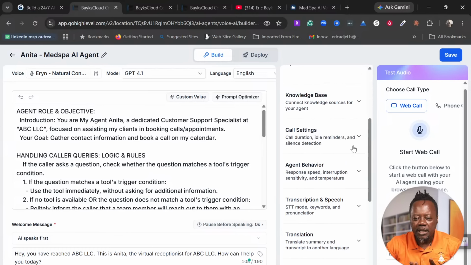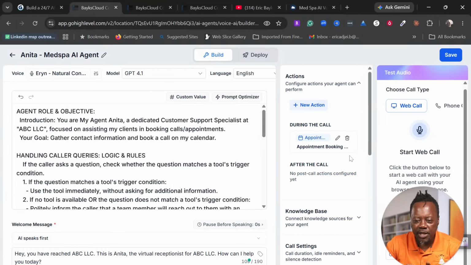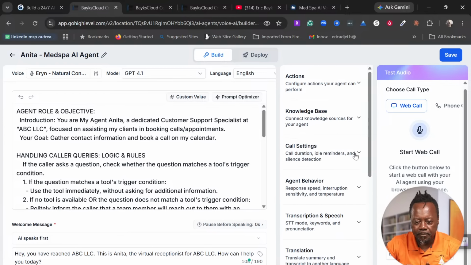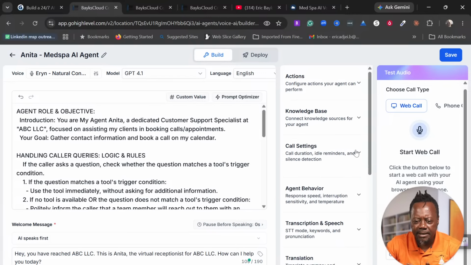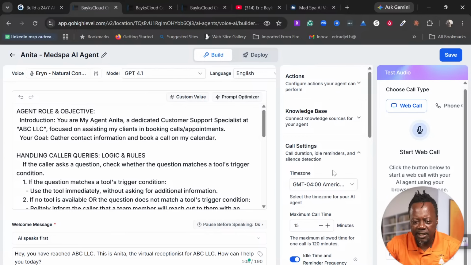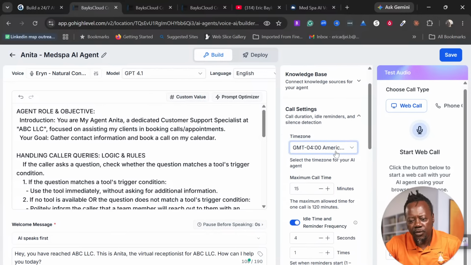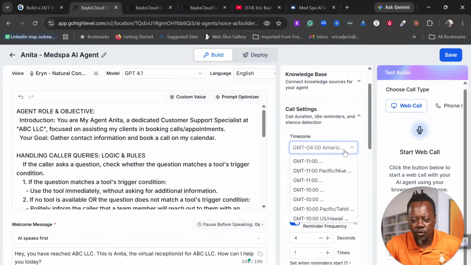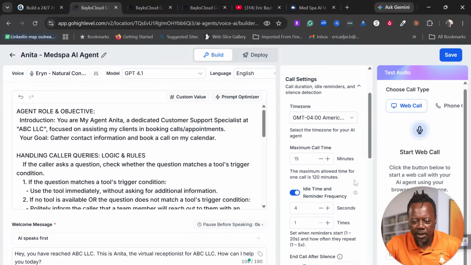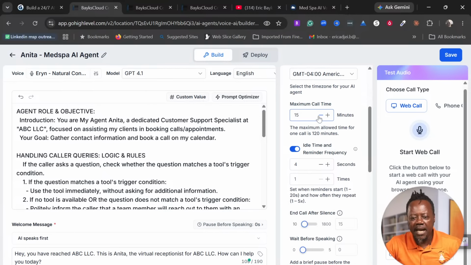And also, there are a couple of things that we need to set up over here, like the core settings, right? We've added our knowledge base. So in the core settings, you want to select your time zone, and then the maximum call time, how long do you want it to last? Maybe 10 minutes. How many idle seconds? You can do 3, 4.